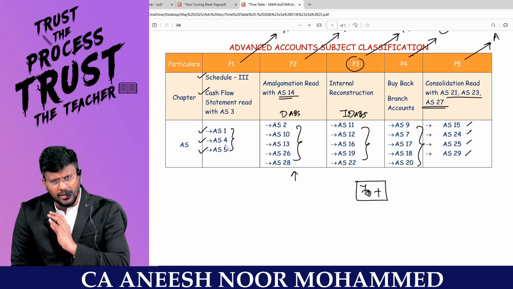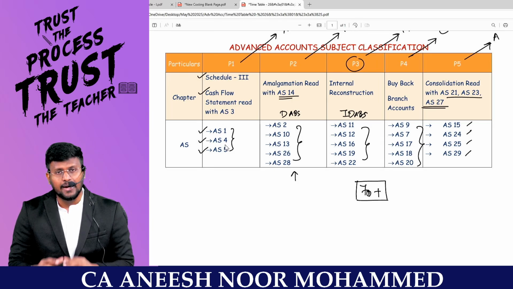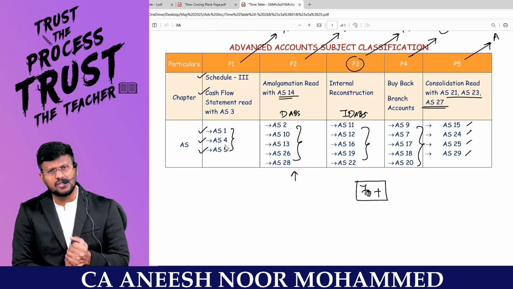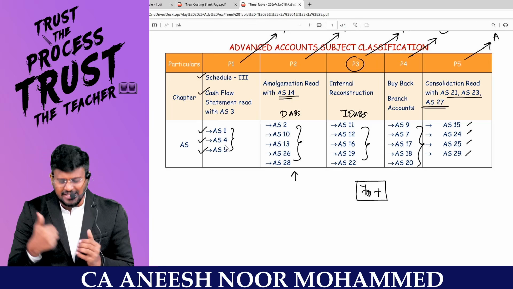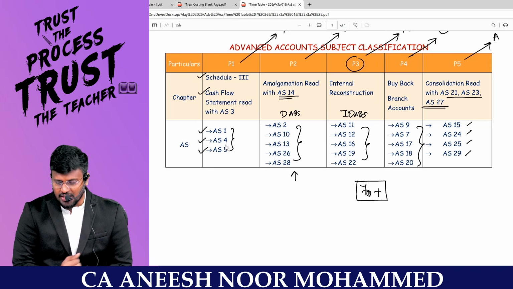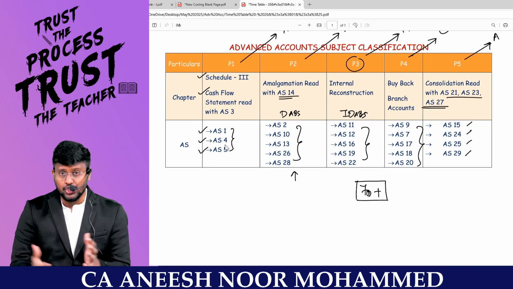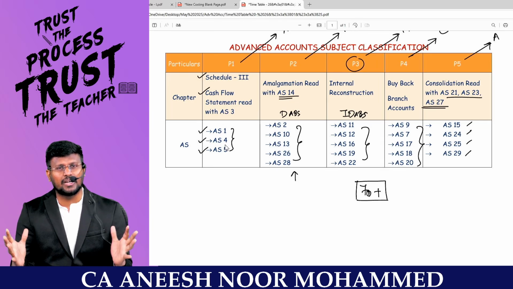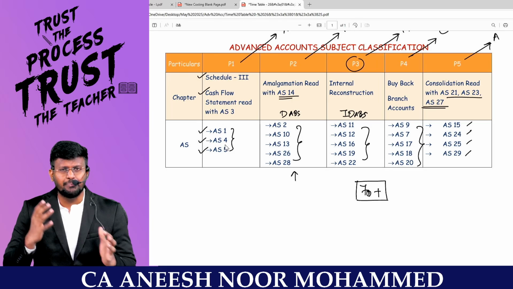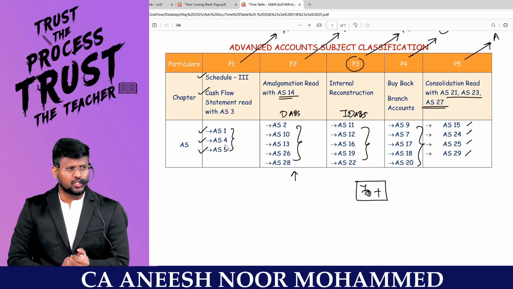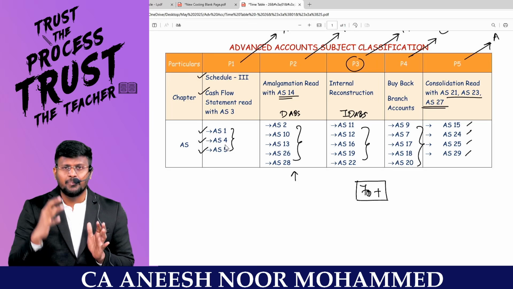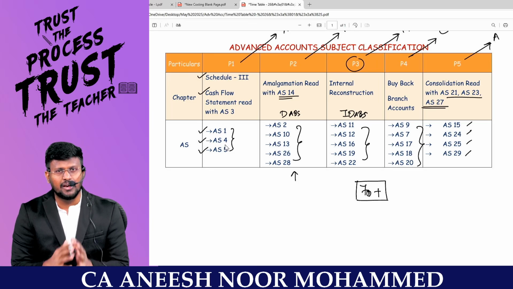Then go with a big chapter called amalgamation, a big accounting chapter with a good number of accounting standards, my dear lovable students. Then IR, a settled, less settled chapter, then indirect asset-based standards, then buyback and branch accounts, then the presentation-based accounting standards, and the last one, consolidation. If you study consolidation at the start also, you need some practice at the end, before your examination. So when your preparation keeps consolidation at the end, that flow will be there. That's why we are keeping it like this, my dear lovable students.